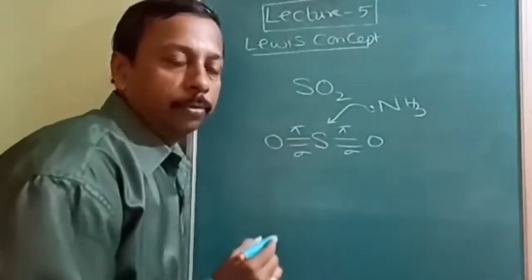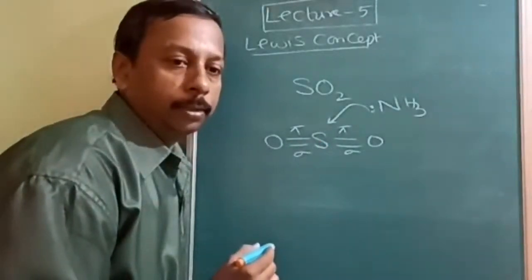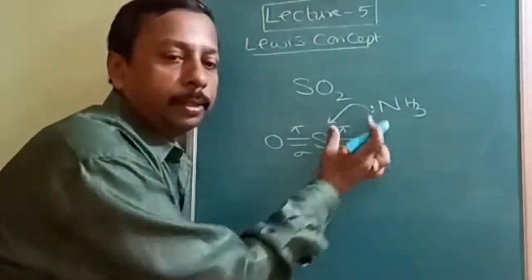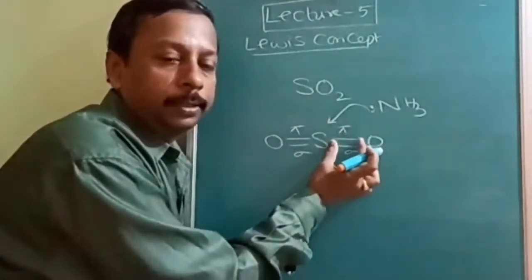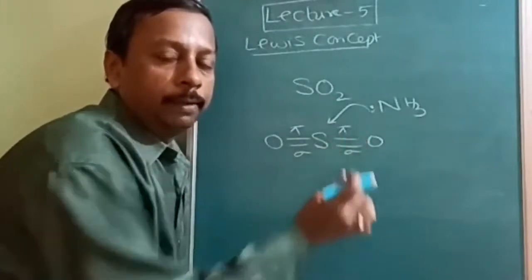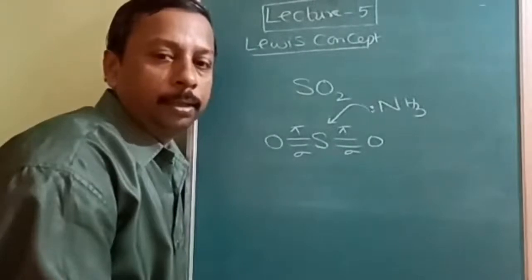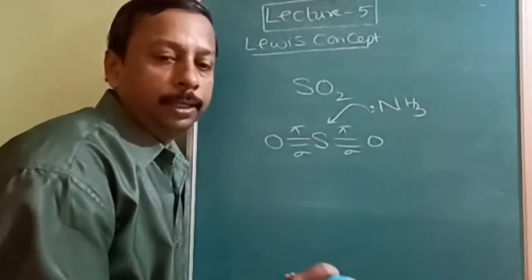It is going to form a coordinate covalent bond. Because the coordinate covalent bond is stronger than the existing pi bond, it is definitely going to break this existing weaker pi bond.